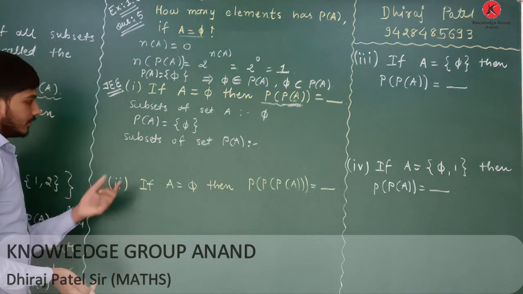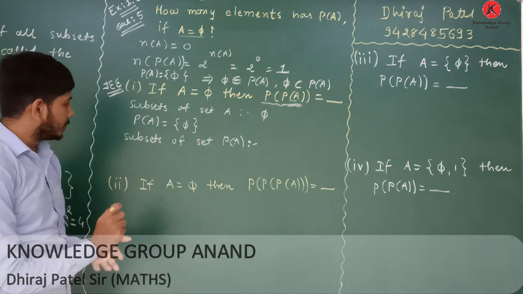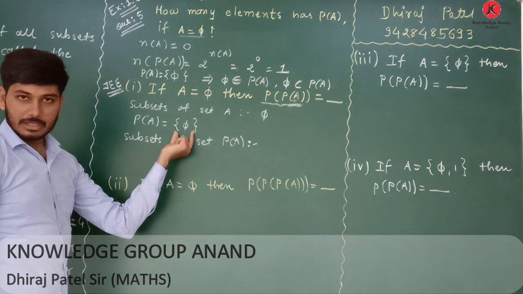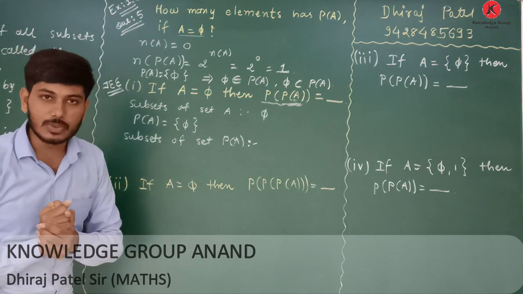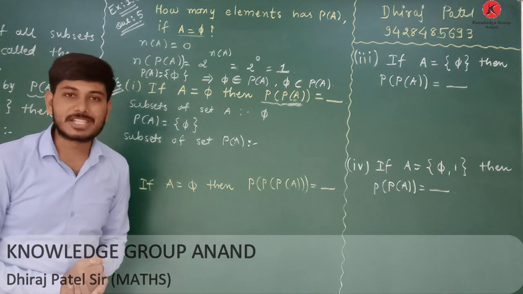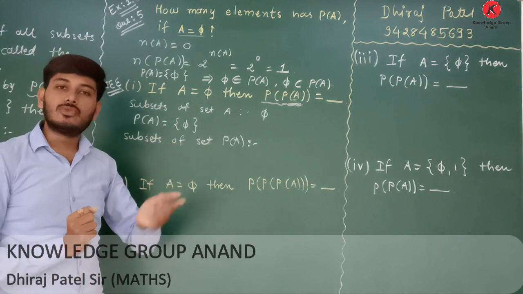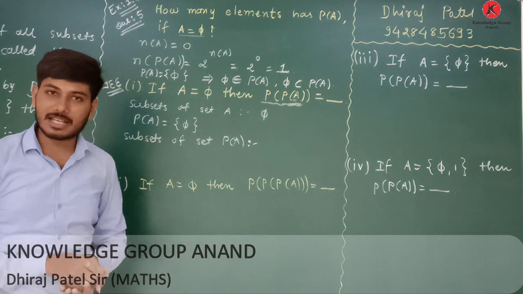Now, finding all the subsets of P of A. Here P of A is there. Curly bracket null set. Here only one element in power set of A. Therefore, number of subsets are 2 raised to 1. That means 2 subsets are there.